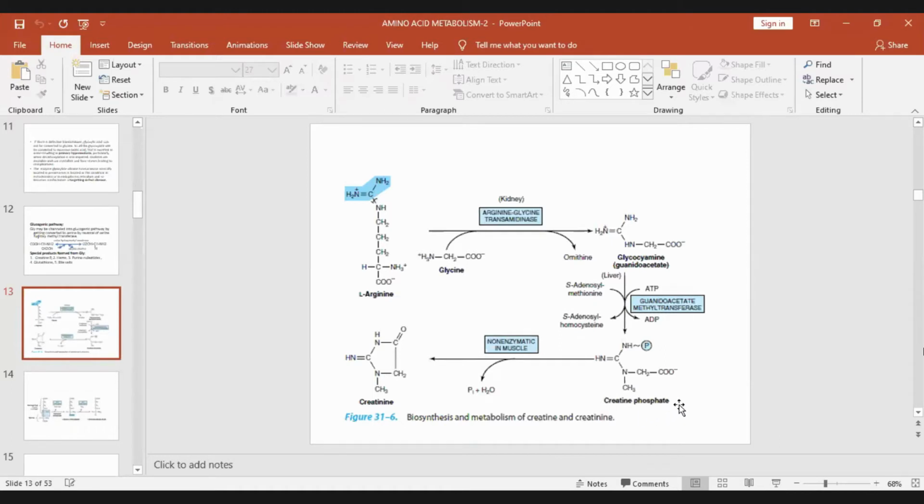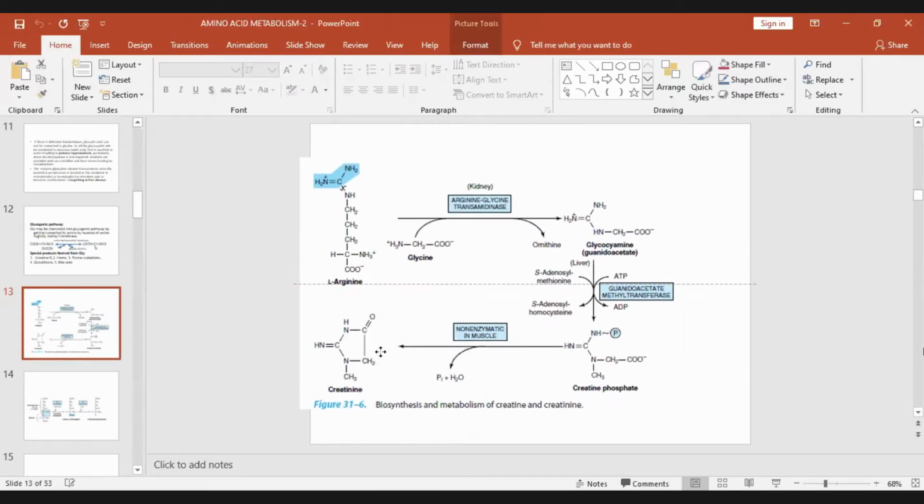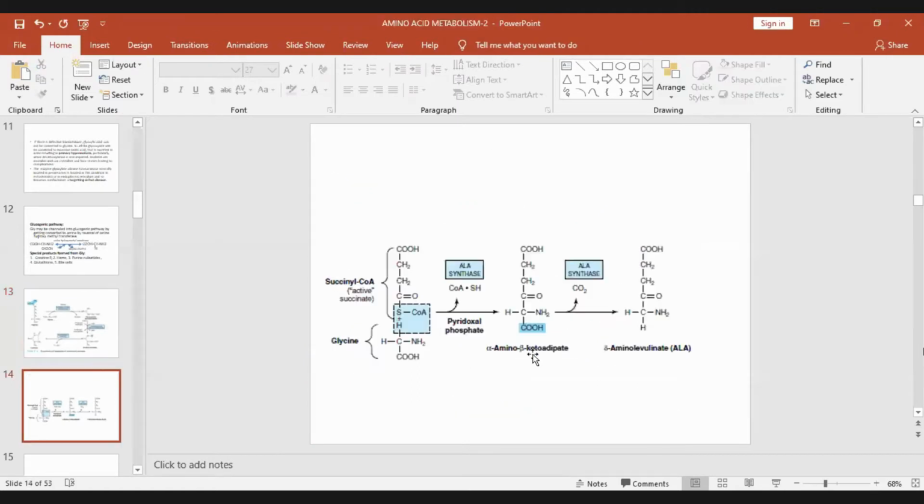That is done by creatine phosphate: when it gives away its high energy phosphate to ADP, ATP is formed, and creatine is converted to creatinine, its anhydride form, which is a waste product that has to be excreted in the urine.